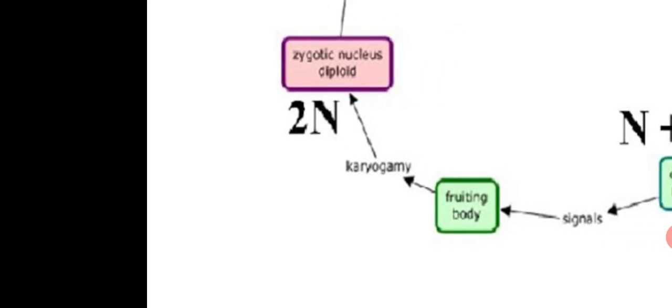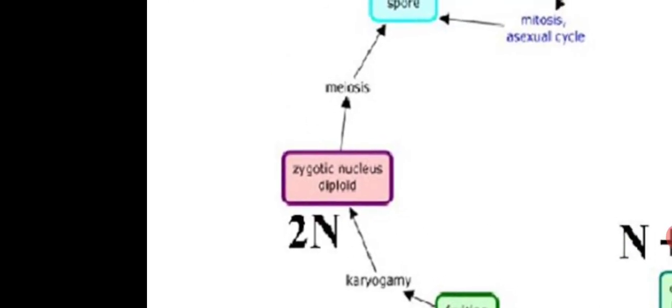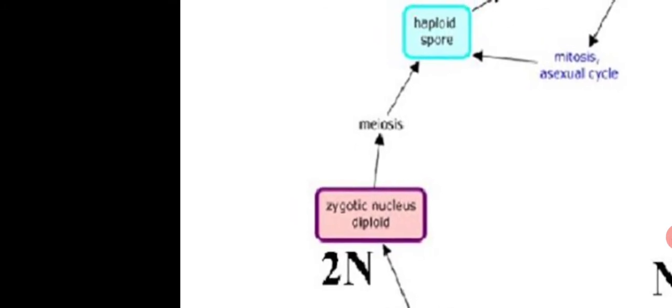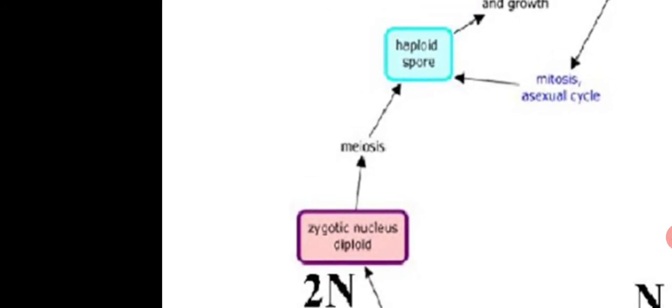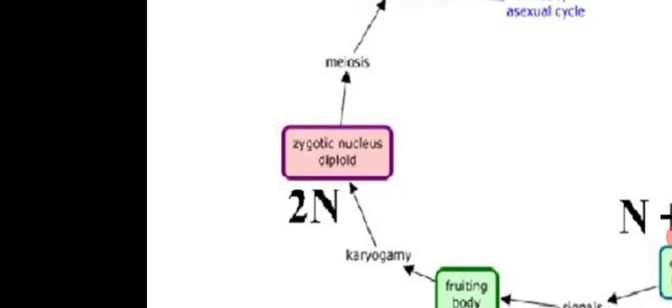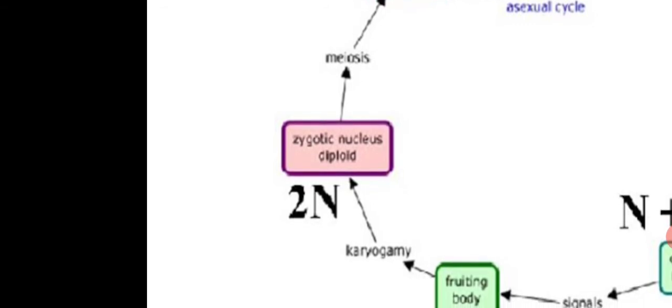As a result, the two haploid nuclei which are present in the same cell unite, that is karyogamy occurs, and as a result a zygotic nucleus or diploid cell occurs. Immediately after the mixing up of the two haploid nuclei, it becomes a zygote.